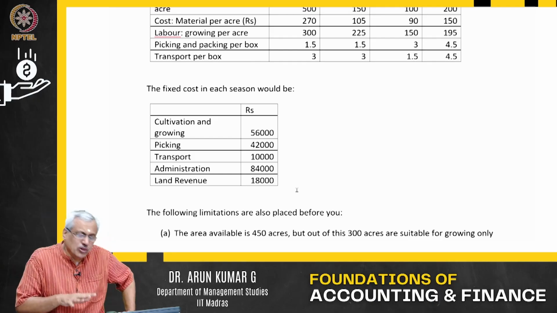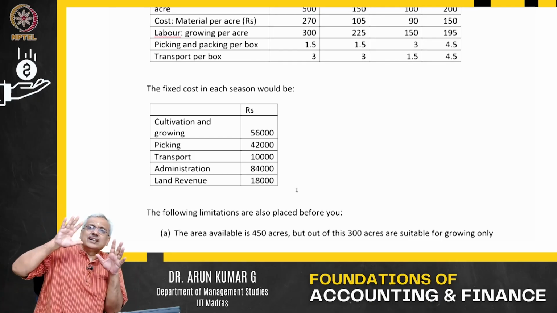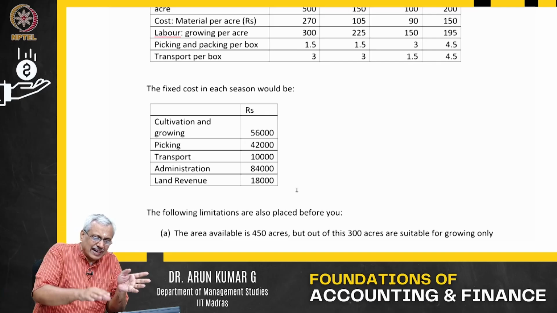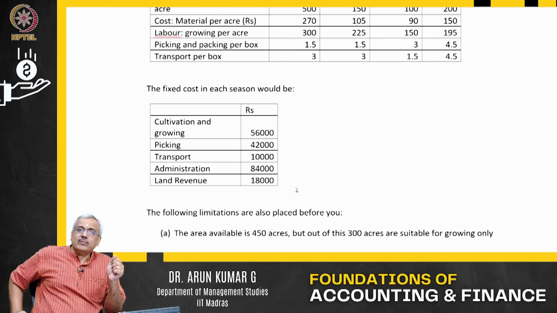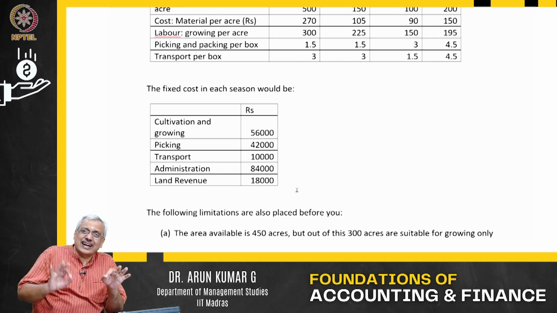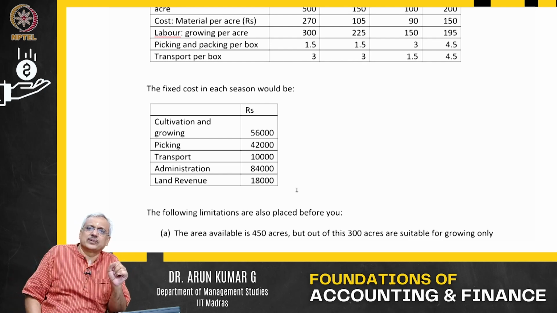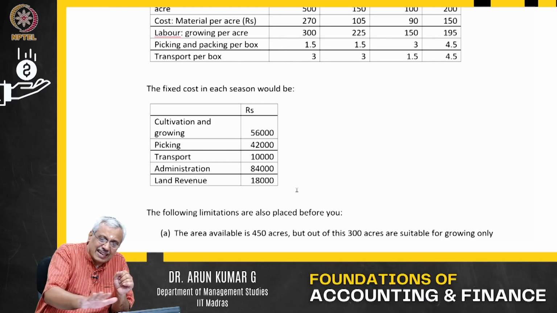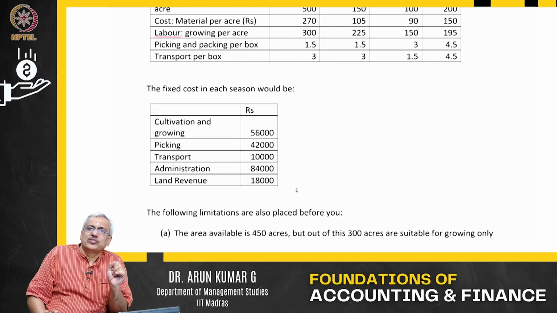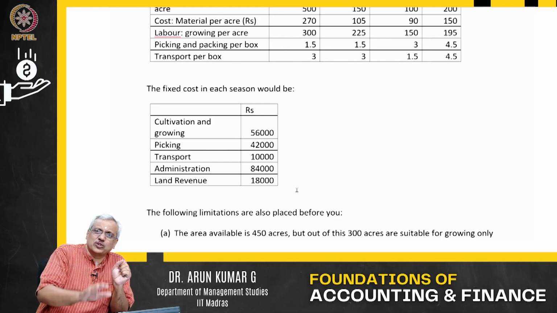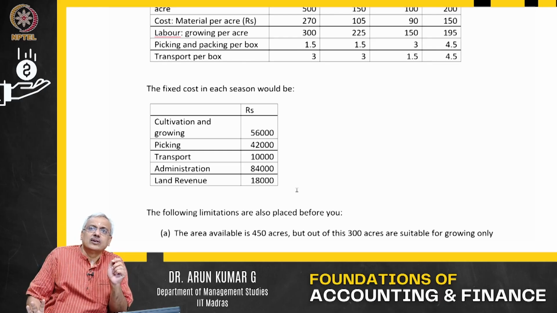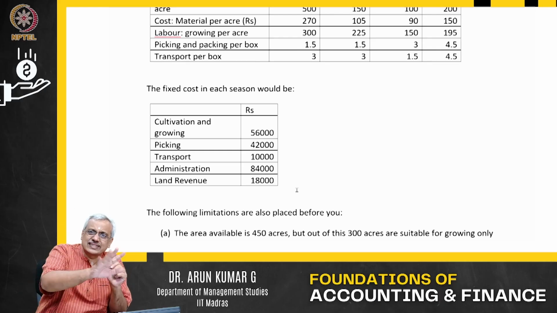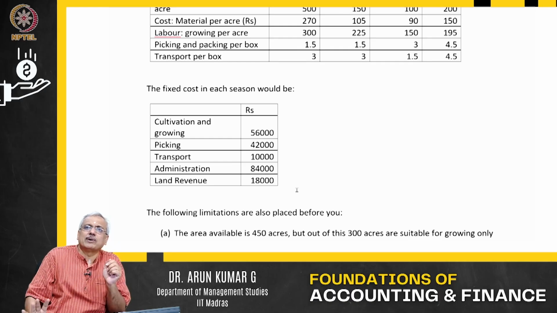So I would assume that these fixed costs are inevitable, be it transport, be it cultivation and growing, be it land revenue, meaning land taxes. All these are inevitable fixed costs. This inevitable fixed cost is going to be there irrespective of which fruit you grow, how much you grow, what combination of fruit you grow. That is immaterial in this particular case.